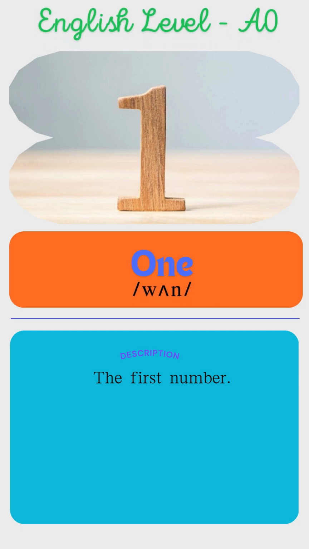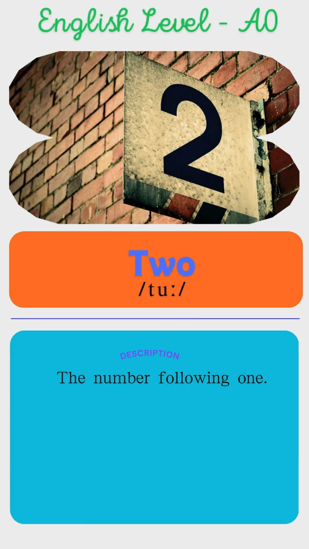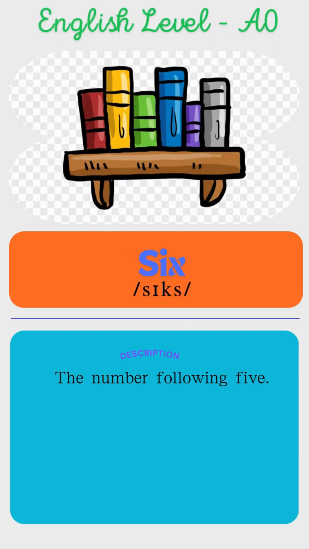1. The first number. I have 1 apple. 2. The number following 1. She has 2 cats. 6. The number following 5. There are 6 books on the shelf.